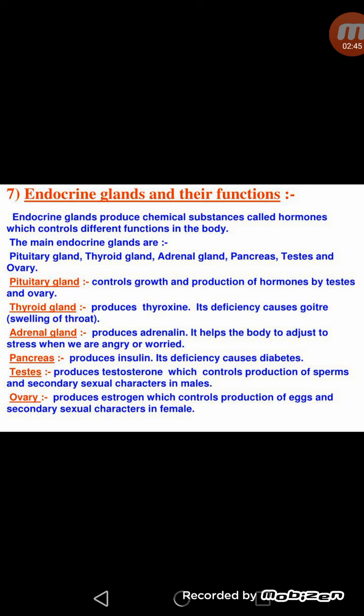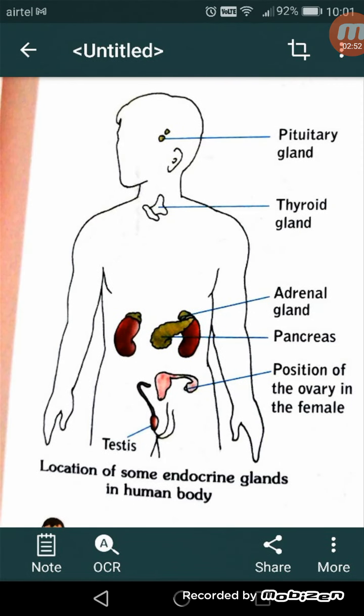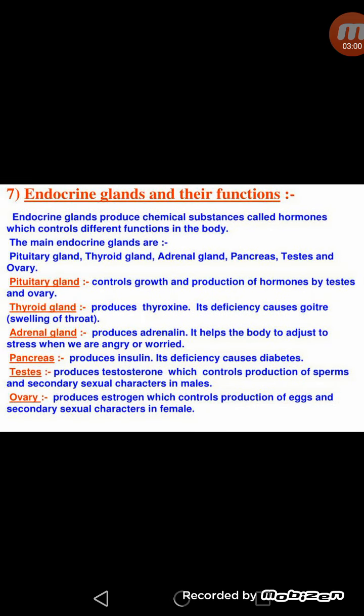There are many endocrine glands like pituitary gland, thyroid gland, adrenal gland, pancreas, testes and ovary. The first endocrine gland is pituitary gland. As you can see in the diagram, this gland is present in the brain portion of the person, and it releases mainly growth hormone and certain such hormones which control the functioning of other endocrine glands like testes, ovaries, etc. So we can say pituitary gland is the master gland because it controls the functioning of all other endocrine glands present in the human body.